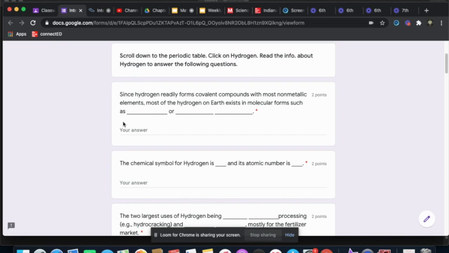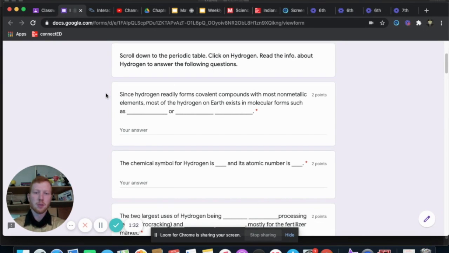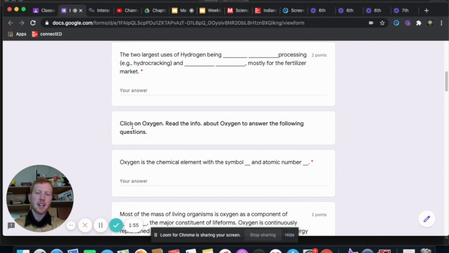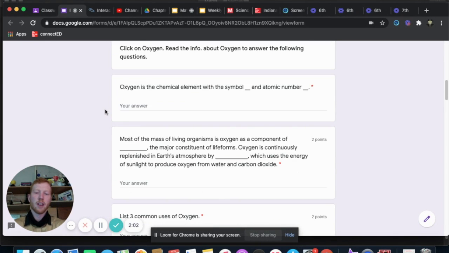So again, example here, since hydrogen readily forms covalent compounds with most nonmetallic elements, most of the hydrogen on Earth exists in a molecular form such as blank or, and this second one is 2 words. All you need to do is put the word that would go on the first blank and the word that would go here as well. Again, you're going to find that once you click on hydrogen. As I continue scrolling down here, this one says click on oxygen. So you're going to click on oxygen on the interactive periodic table of elements in order to find that answer.